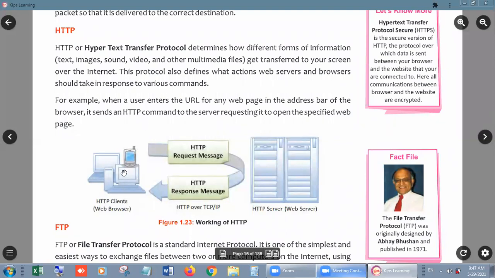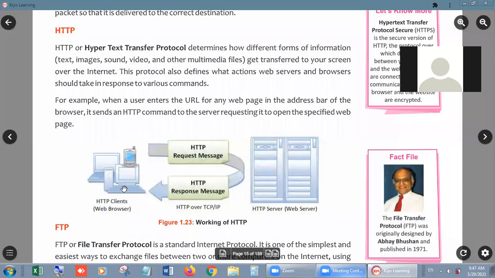This is our computer and this is the server. You can understand with this example. When you write something, it means you are requesting, and this request will be carried from you to the server by HTTP, hypertext transfer protocol. And after collecting the data from the server, it will again come back to your computer.